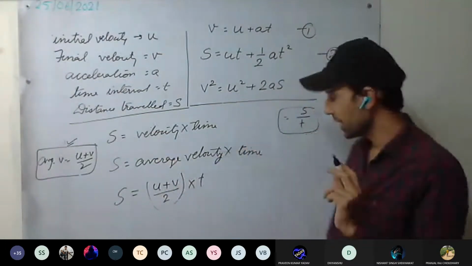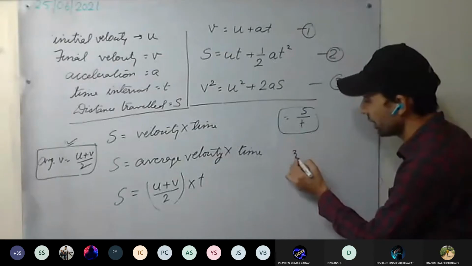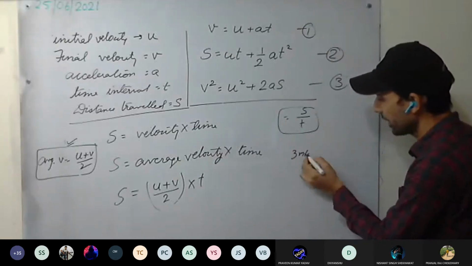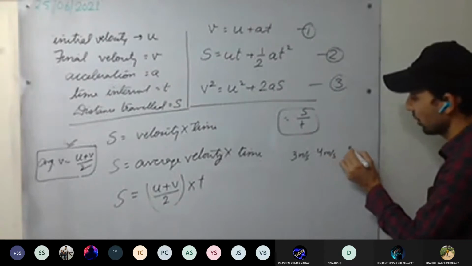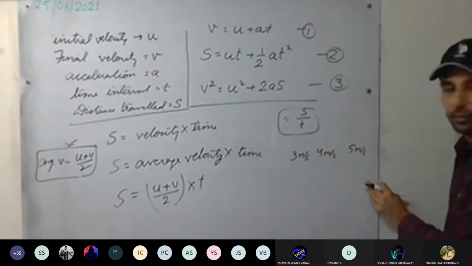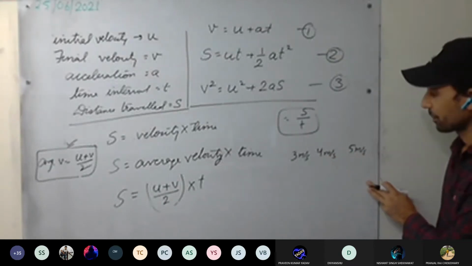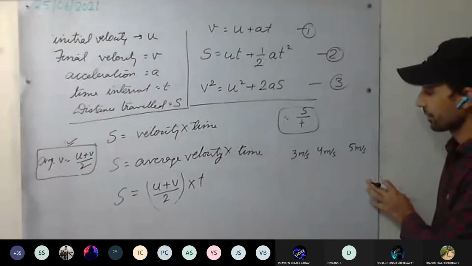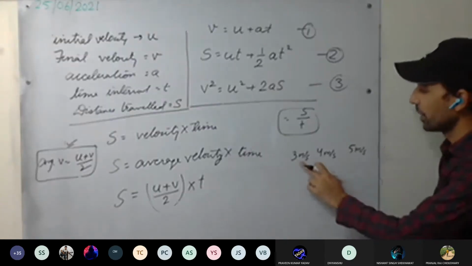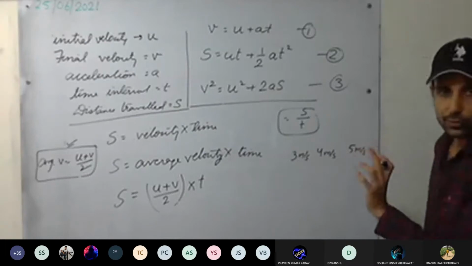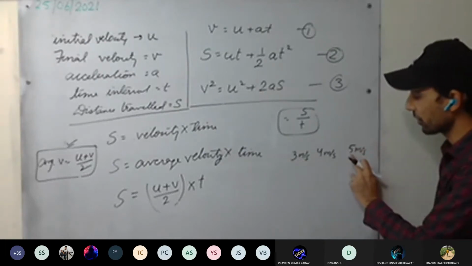You can see here, for example, 3 meter per second. Each second, it is uniformly accelerated: 4 meter per second, 5 meter per second. What is the average velocity? Three plus 4 plus 5, you have to take the mean.